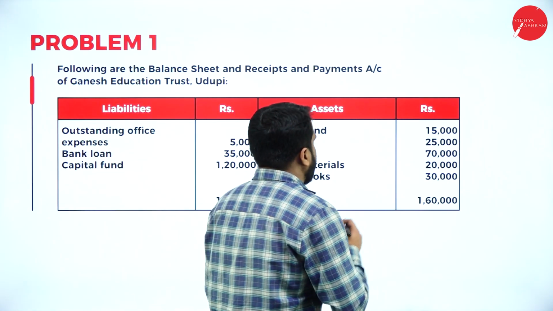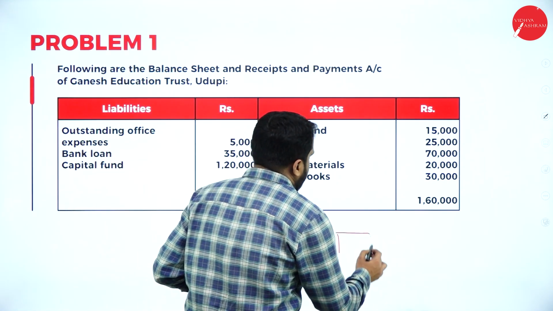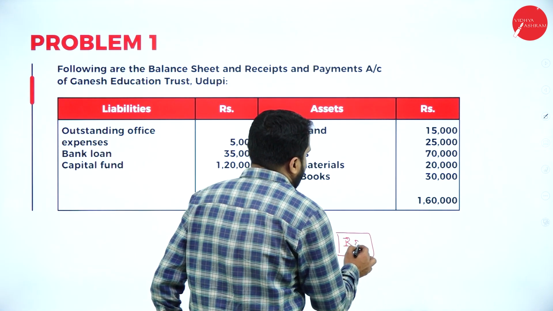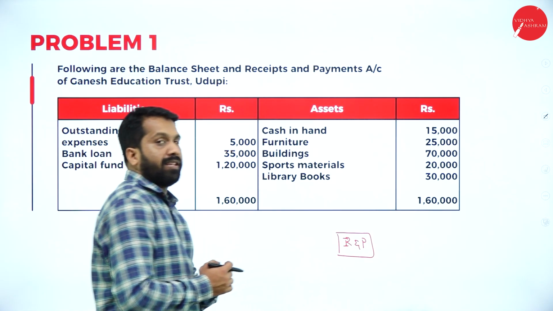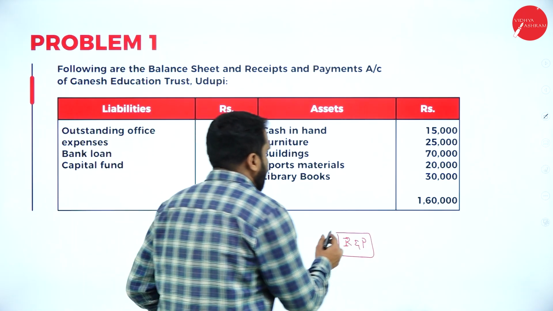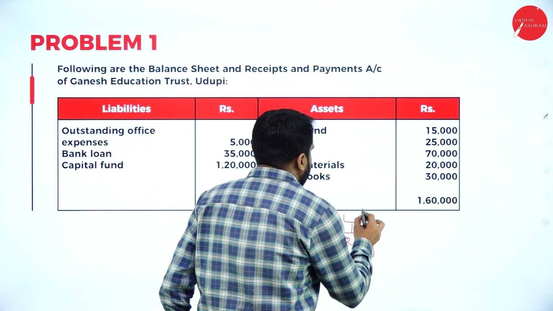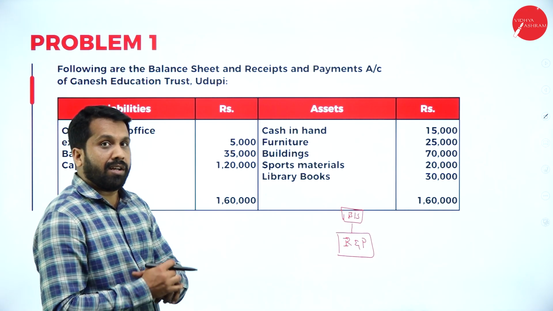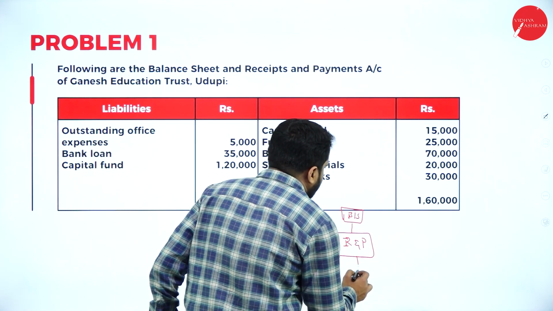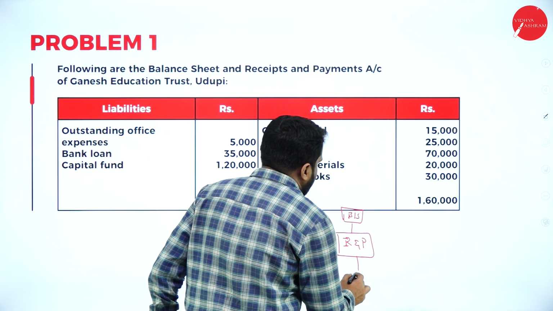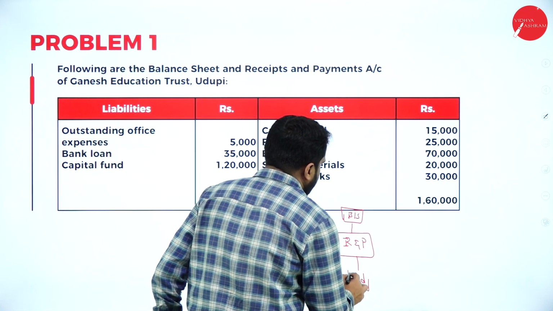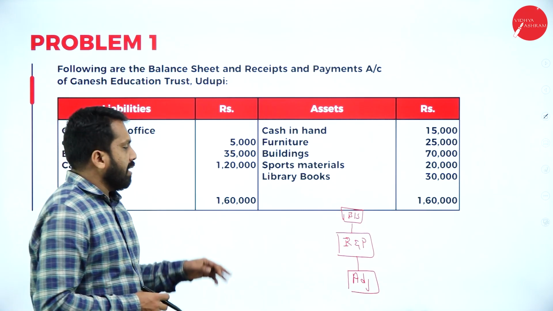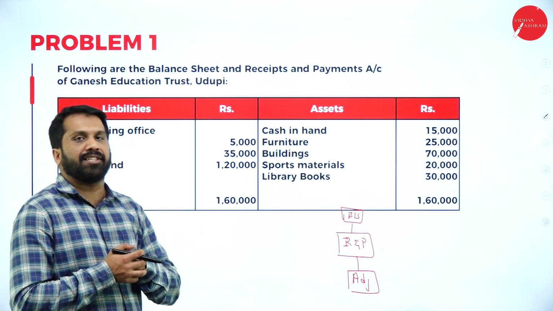Now, for example, this is a table. This is your receipt and payment account. It will be given in the question paper itself. And in the question paper, they will give you the balance sheet. Along with that, they will give you your adjustment. Your balance sheet, receipt and payment account, and the last part we call adjustment.